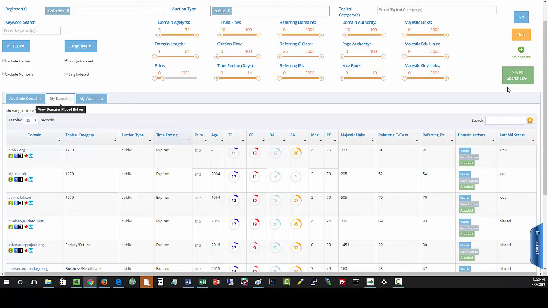So if you're willing to pay more for a domain that has a trust flow of something like 25 plus, domain authority super high, a really good domain, and you're willing to jack your budget up, you're just going to be able to go in and start sniping these domains without even having to log in or touch anything. So that's the power of the auto bidding feature of DomainsGenius. If you don't want to do that, you can still do it all manually, and that's great. You still have that ability.